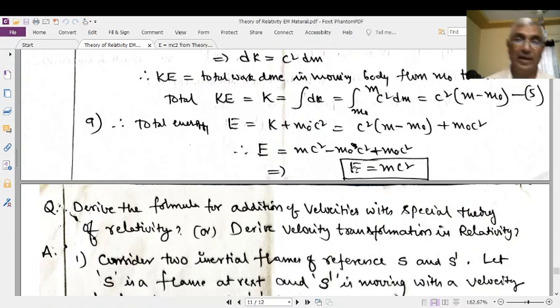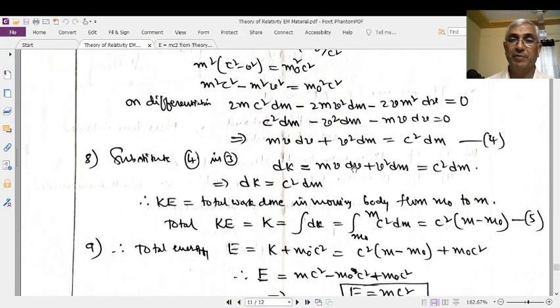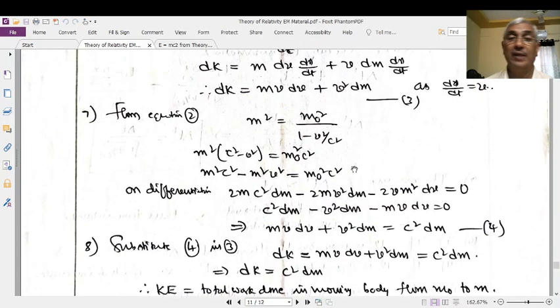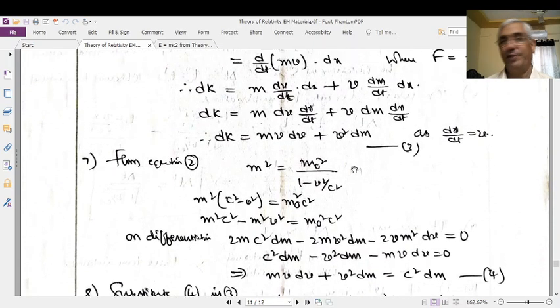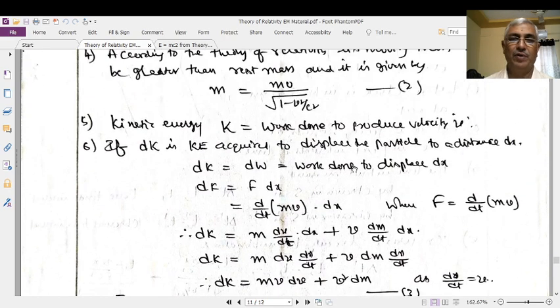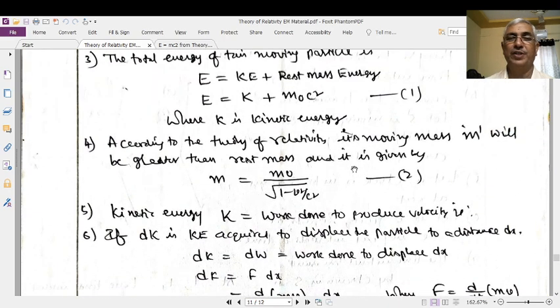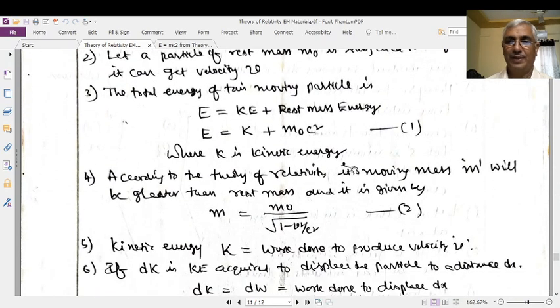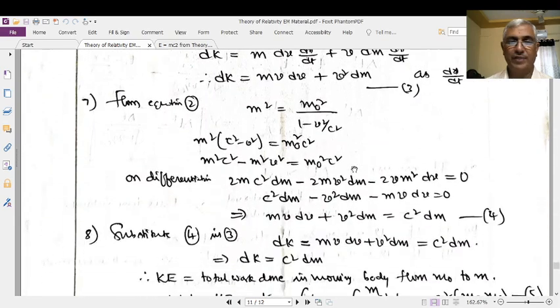In this way, E is equal to mc square can be very easily, very effectively derived from the concepts of the theory of relativity. Very beautiful derivation, very simple derivation, very effective derivation, with which we will get the total energy E is equal to mc square. Right. This is about the first topic.